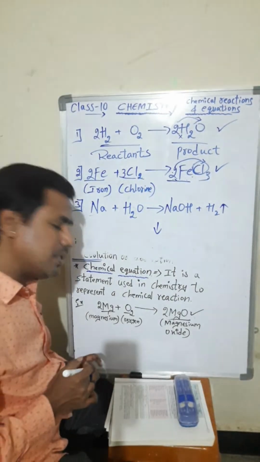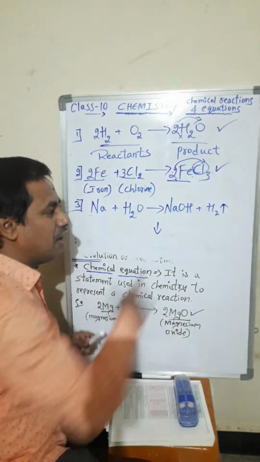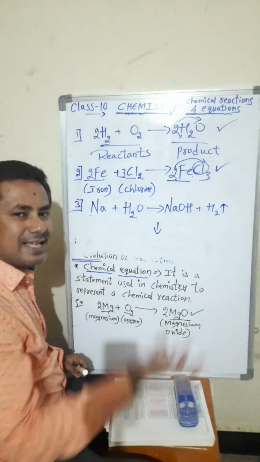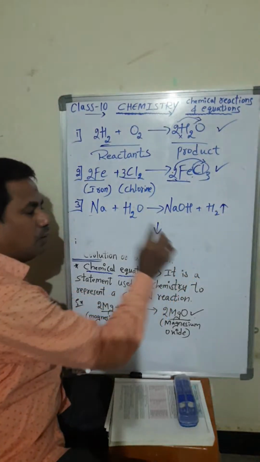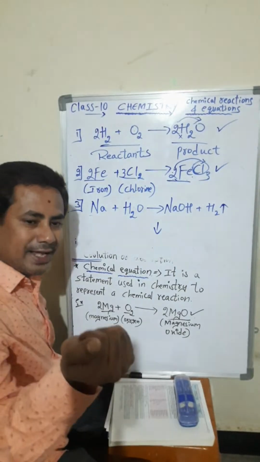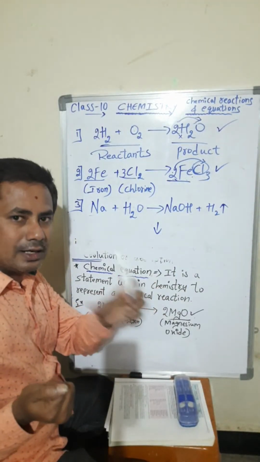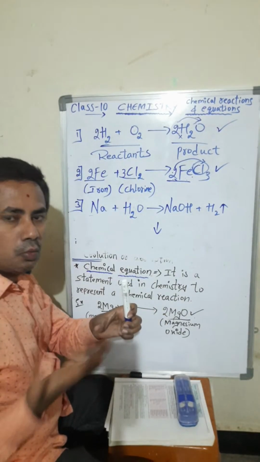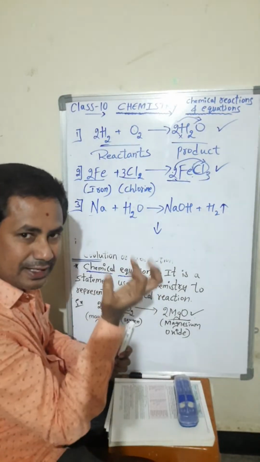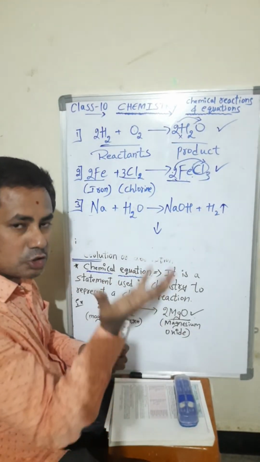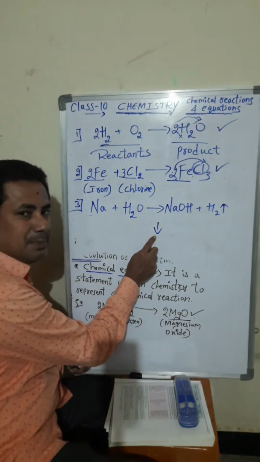So what do you mean by precipitation? Gas we have understood, gas is released, and this is the symbol. What is precipitation? You take soil and a glass of water and put the soil in. Does the soil float or sink? The soil will sink. That is known as precipitation.